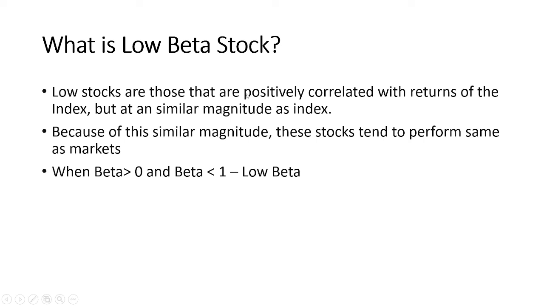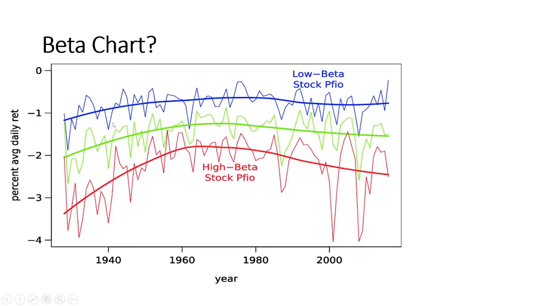Now let's understand this with the chart. As here you can see, this is the market, how the market is performing. So here you can see when the market falls half a point, at that time the high beta stocks are falling almost 1.5 points, and low beta stocks are falling almost a half point only. And when the market corrects by almost 1 point, at that time you see the high beta stocks also performing better than that. So this is how the high beta stocks and low beta stocks perform in the bull and the bear market.